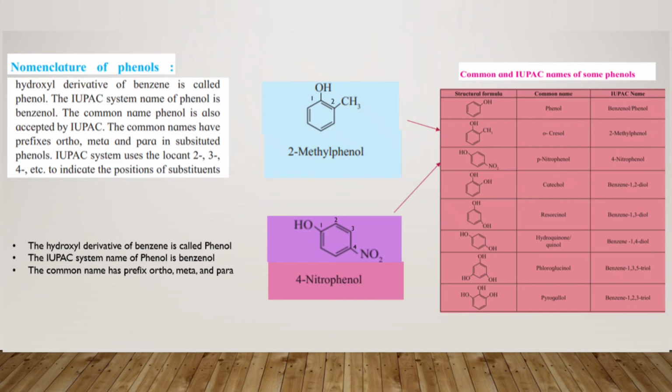So number one is given to the carbon containing the OH group, and then you number 1, 2, 3, 4 around the ring. The naming of this compound will be 4-nitrophenol, since the nitro group is present at the fourth carbon.